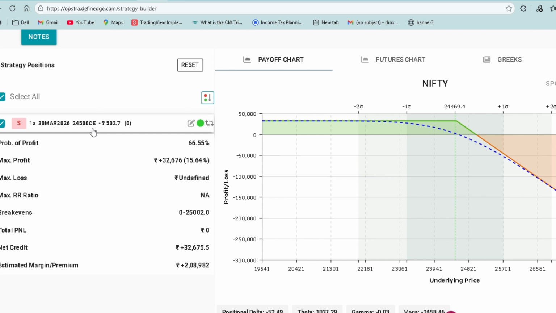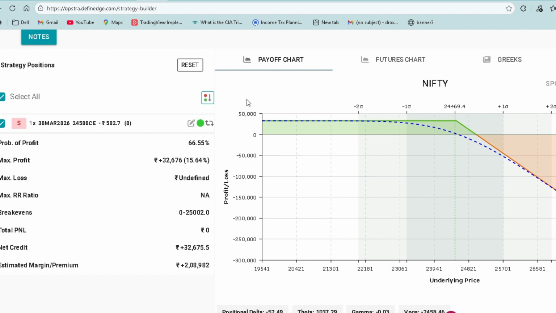Here I'm going to show you how to do option selling for beginners. This is Opstra strategy builder. Right now the market is at 24,469, and if you think the market is